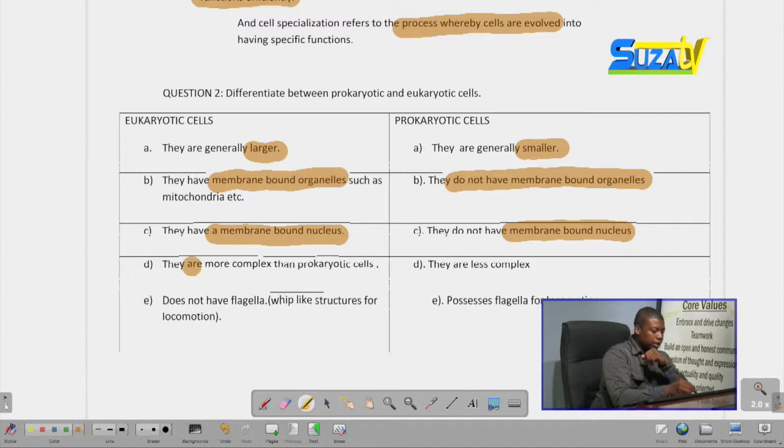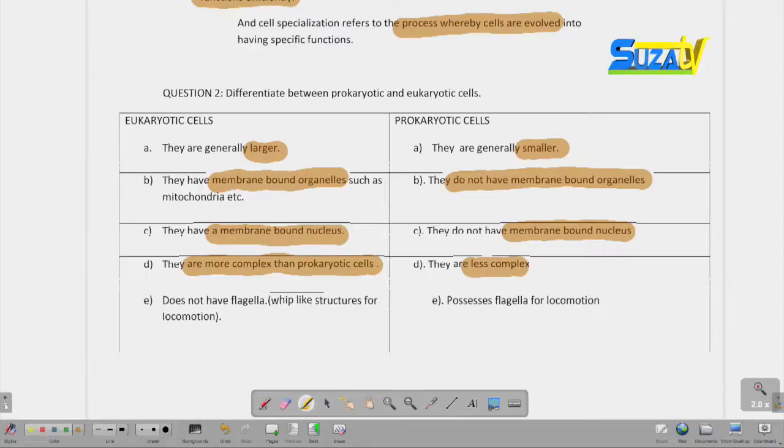Another one is that they are more complex than prokaryotic cells. Eukaryotic cells are more complex as they have different organelles which perform various functions, such as the nuclei, which provide genetic material, the mitochondria, which provide energy to the cells, the cytoplasm, which is a site of some chemical reactions, lysosomes, and so on and so forth. But prokaryotic cells lack those organelles, lack the complexity, so they are less complex.